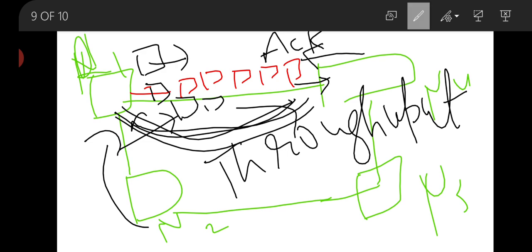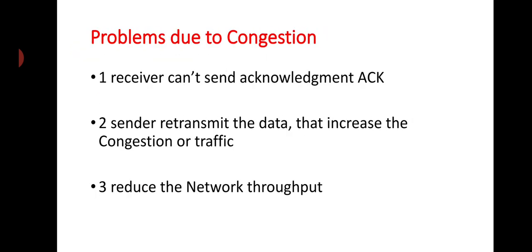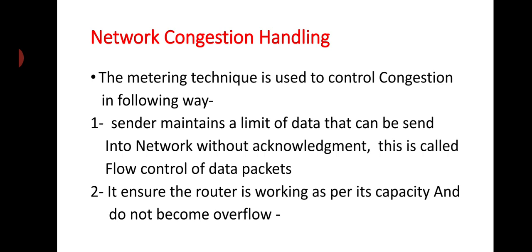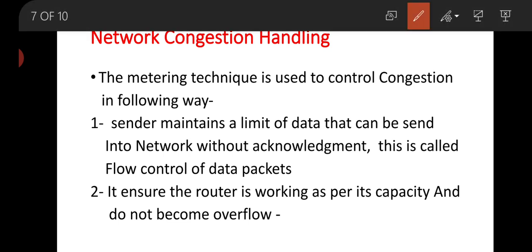Now we have seen the problems due to congestion. Now what is the solution to overcome this congestion? The metering technique is used to control congestion in the following way. That means a technique is used to handle the congestion. This is called the metering technique. In this technique, we limit the data packets which are going to be sent on the network.